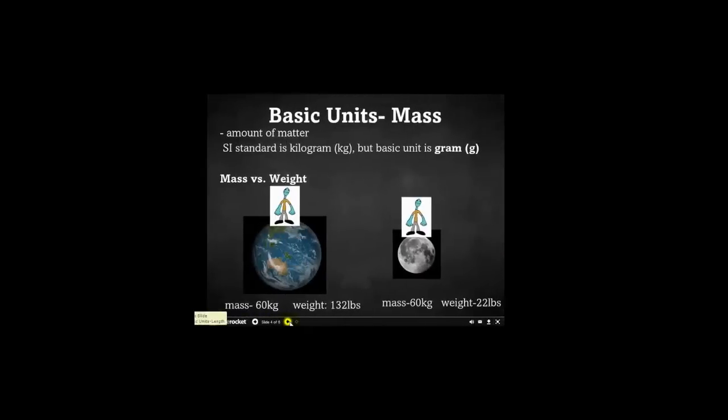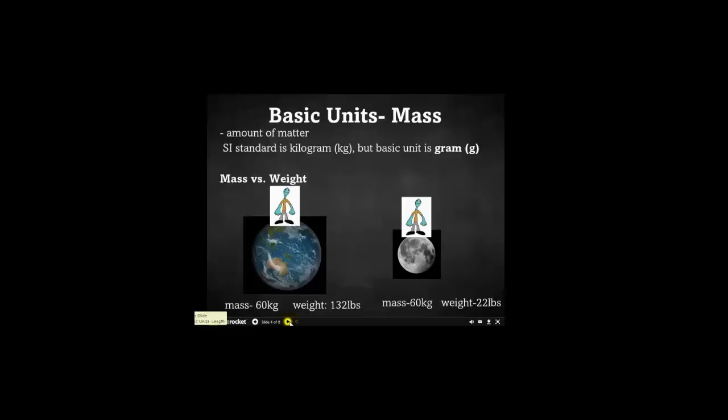So these are the prefixes you should be familiar with and know more or less off the top of your head. We're going to look at 3 basic units of the metric system. There are 7, but we're going to only look at 3 because these are the most common ones. We'll pick up some of the others later. Mass, which is the amount of matter, how much stuff you have. We're going to look at volume, which is the amount of space, and we're going to look at meter, which is the unit of length.